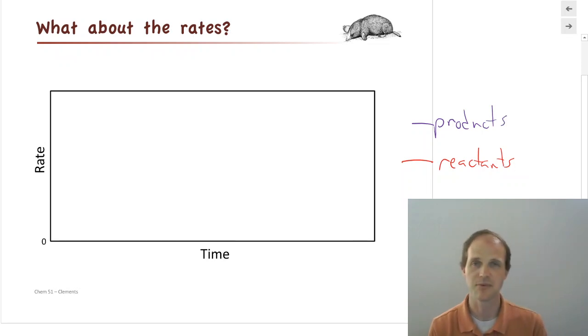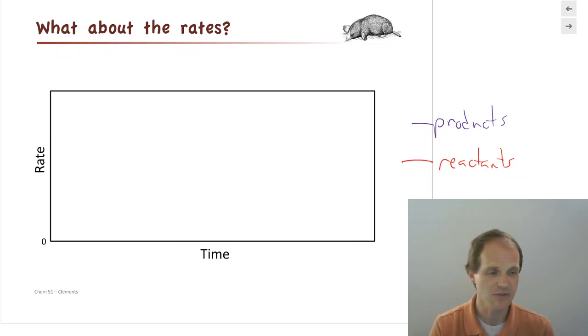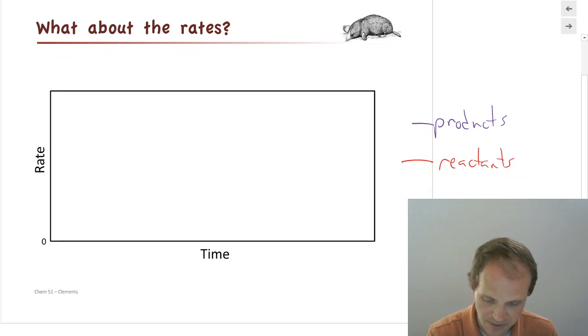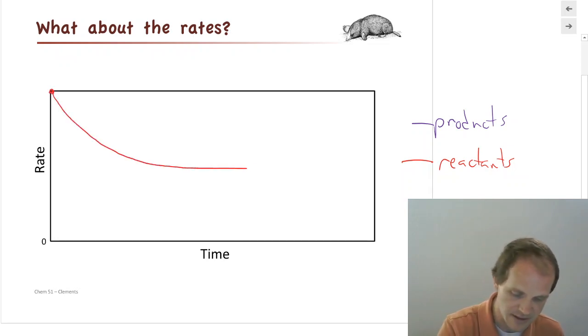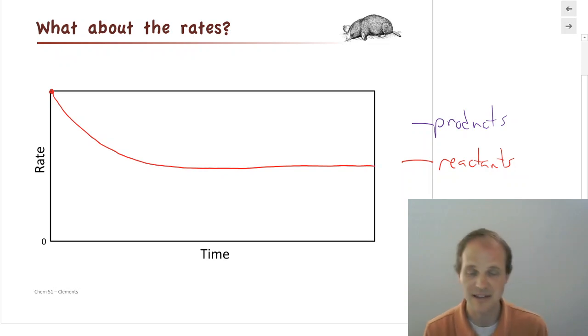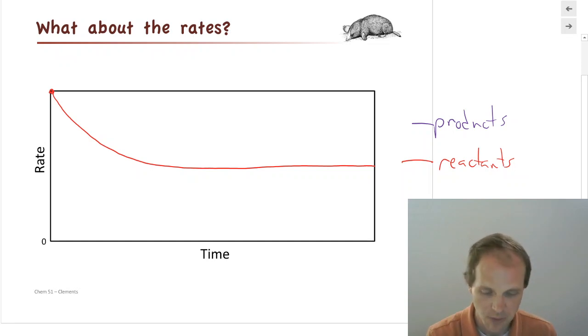And this is just an example. Obviously, we're not plotting anything real here. We're just thinking about it. If you have a lot of reactants at the beginning, they're going to react very, very quickly. Right? So you're going to get a lot of reactants reacting. But imagine towards the end when you don't have very many reactants left, they're probably going to be reacting a little bit slower. And so you're going to find that this rate of reactants starts off fast and then levels out, right? We said on a macroscopic scale, it doesn't look like anything's happening, so it's probably going to be leveling out. But what about the products?